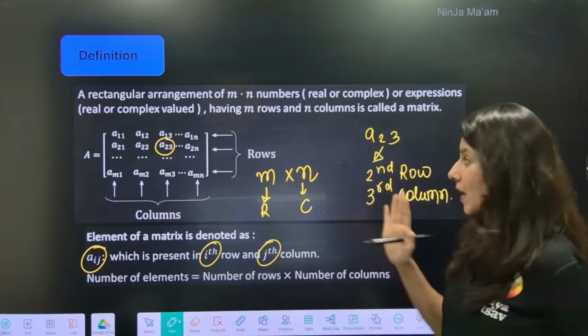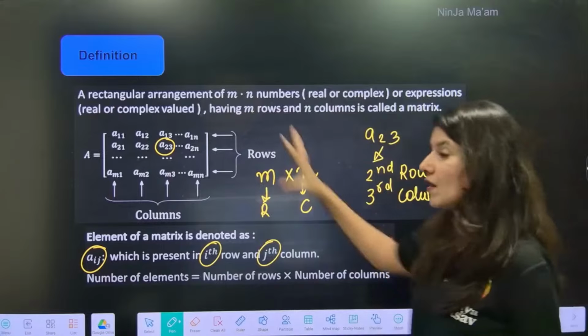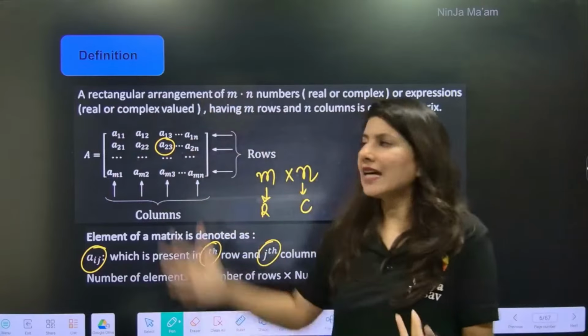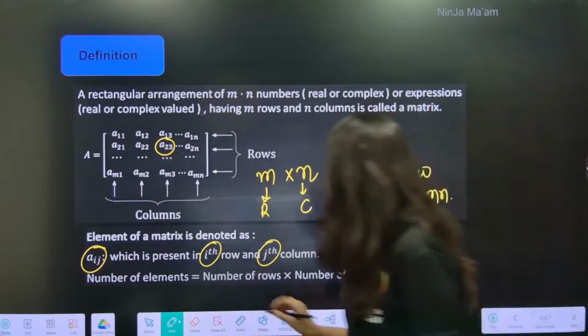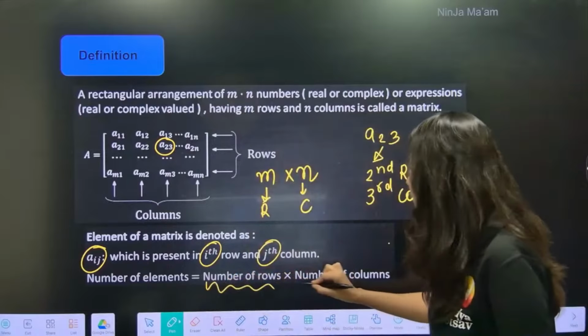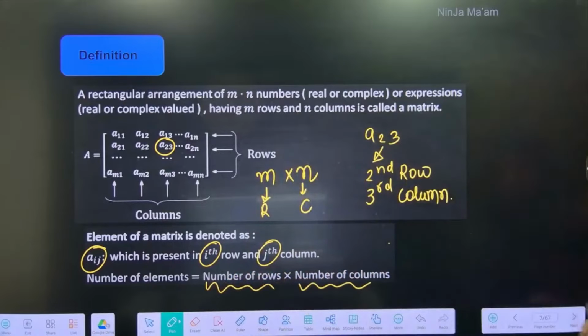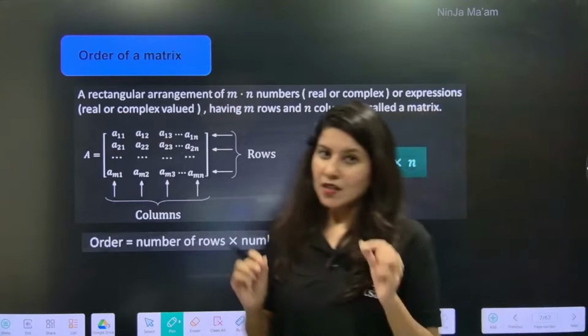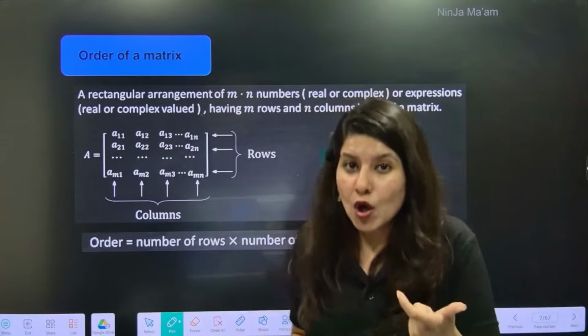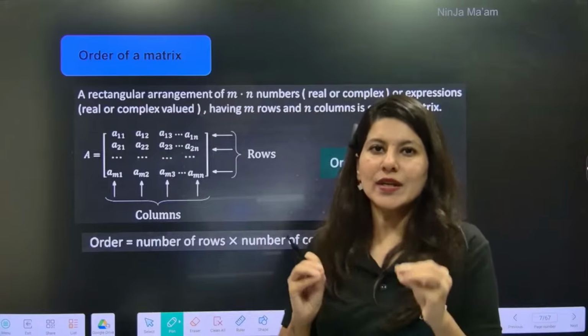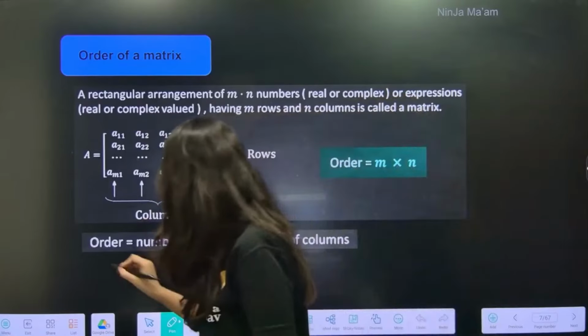If I talk about the number of elements, how many elements are there in this particular matrix? It is the number of rows multiplied by the number of columns. We need to understand the terminologies behind a matrix. Some theory is involved in the matrices chapter, so make sure you understand this.